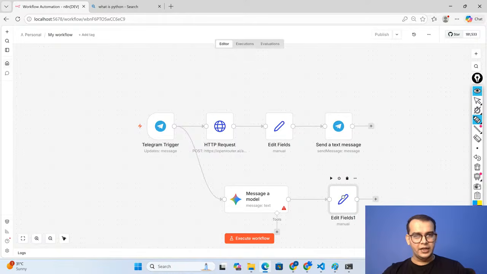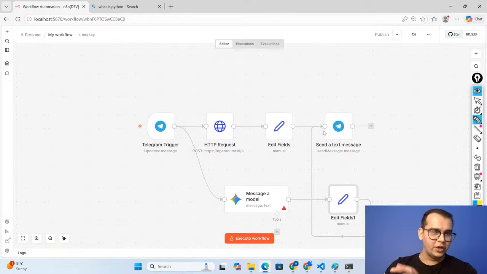You can simply drag and drop here, there's no problem with that. And this is how you are getting this message to Telegram to send you the response back. And in this way, you can see your application is going.